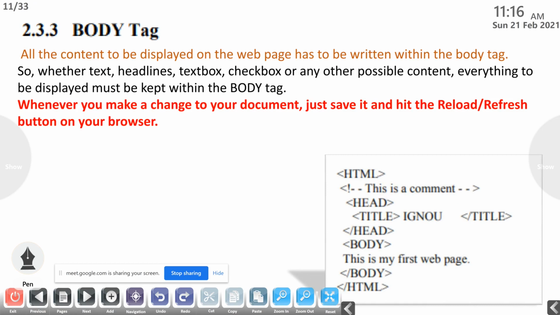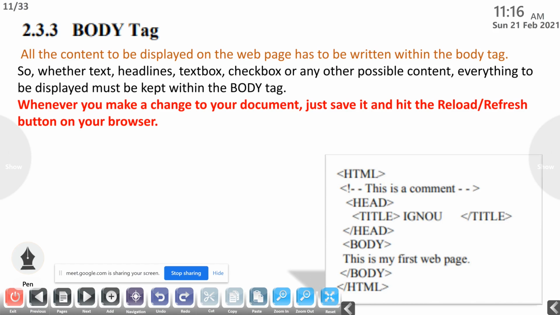All the content to be displayed on the web page has to be written within the body tag, or within body and slash body. All the content to be displayed on the web page has to be written within this body and slash body tag. So whether text, headlines, text box, checkbox or any other possible content, everything to be displayed must be kept within this body and slash body tag.